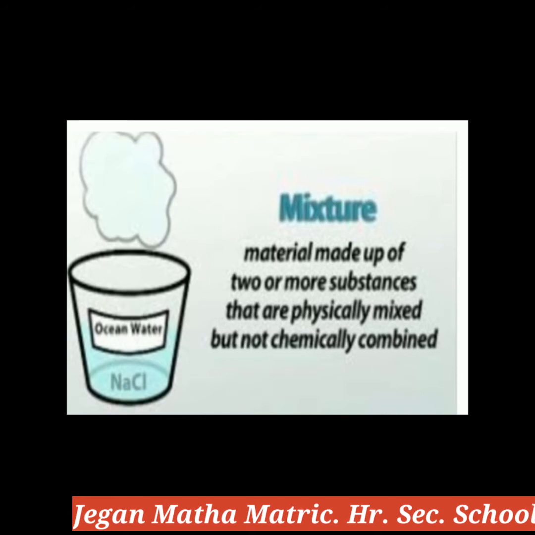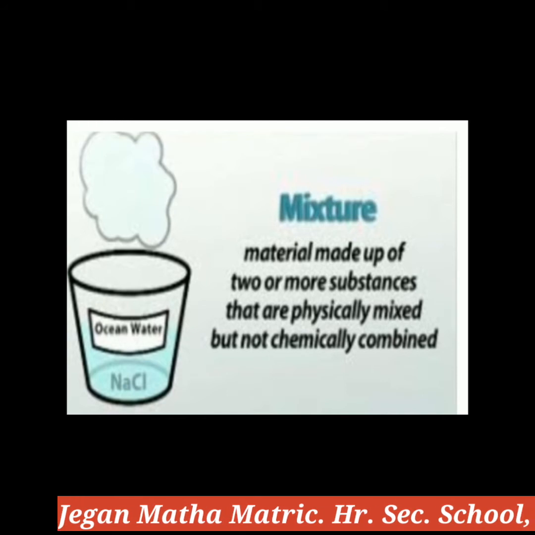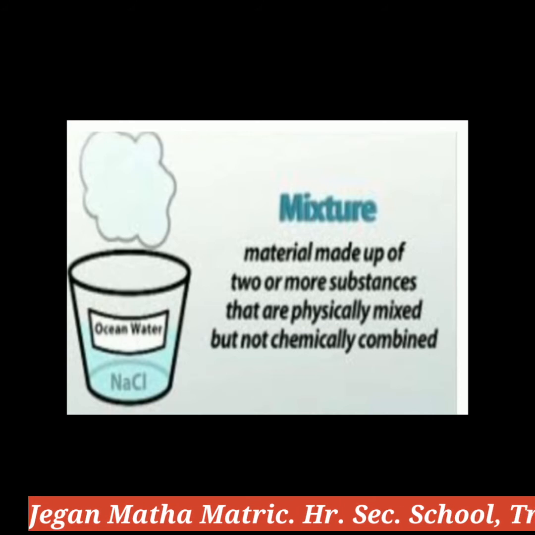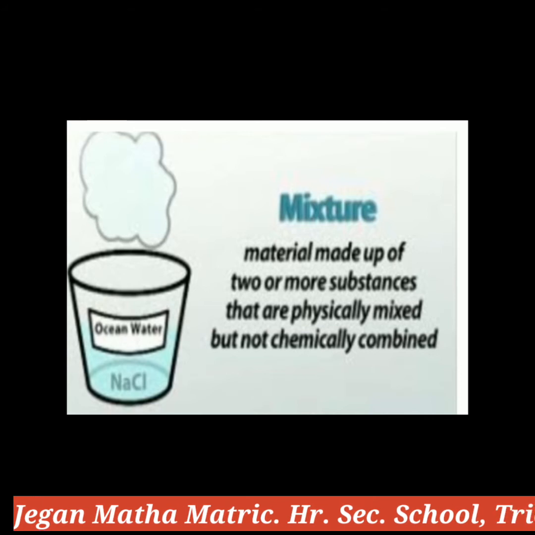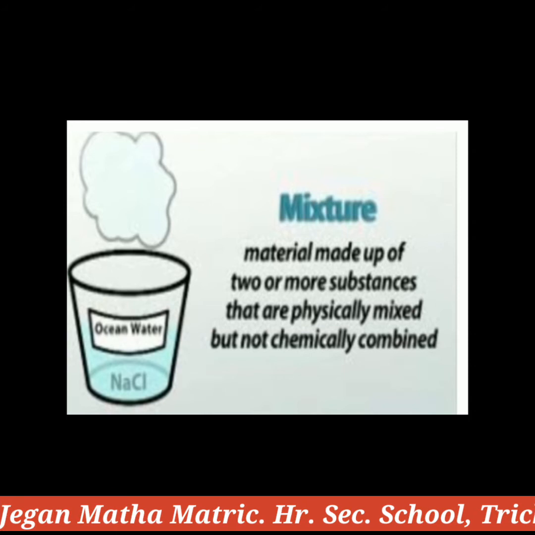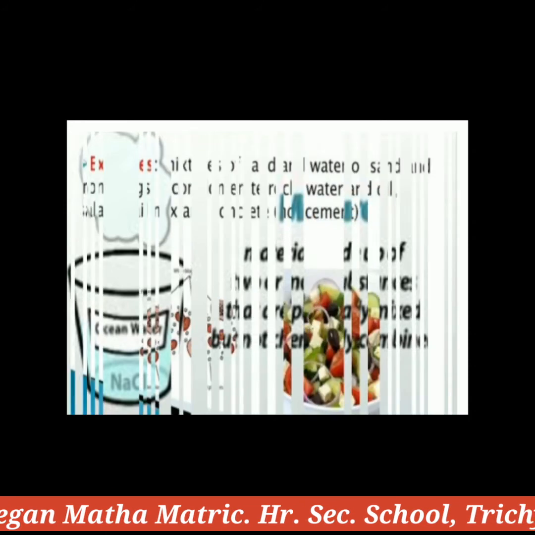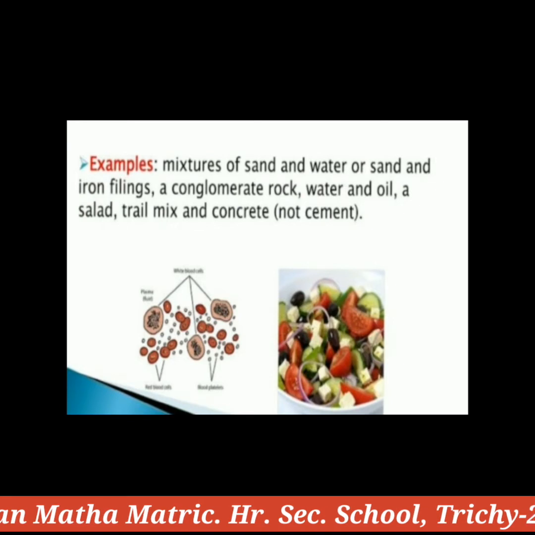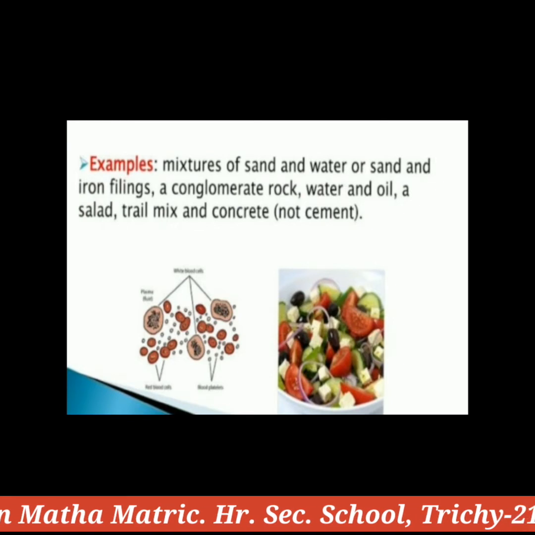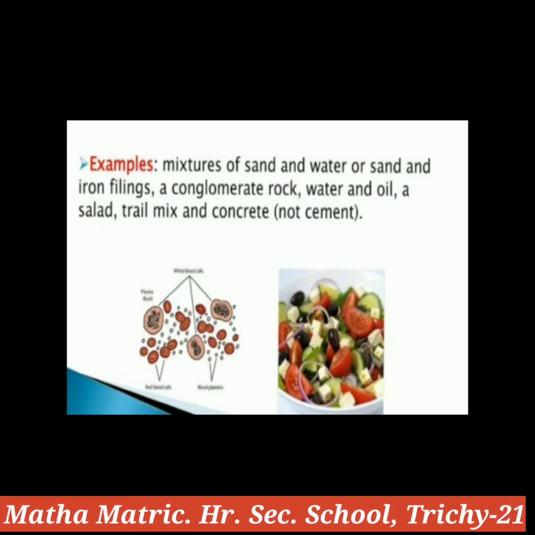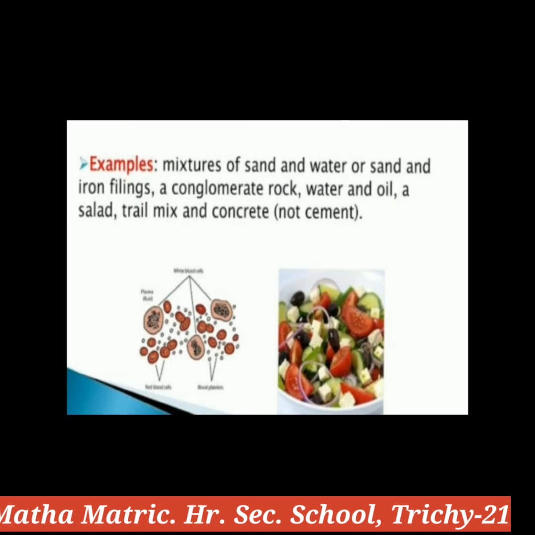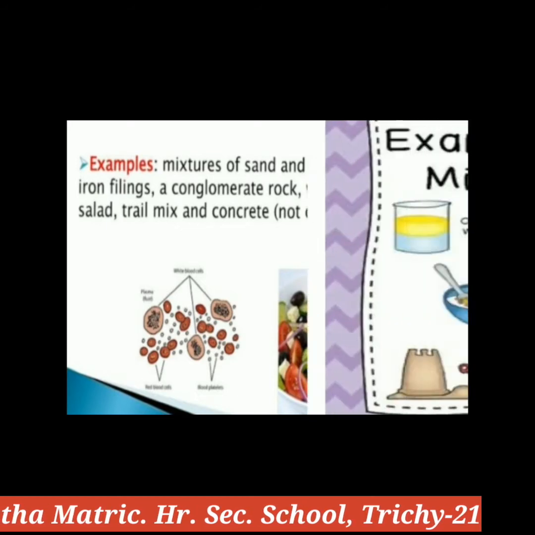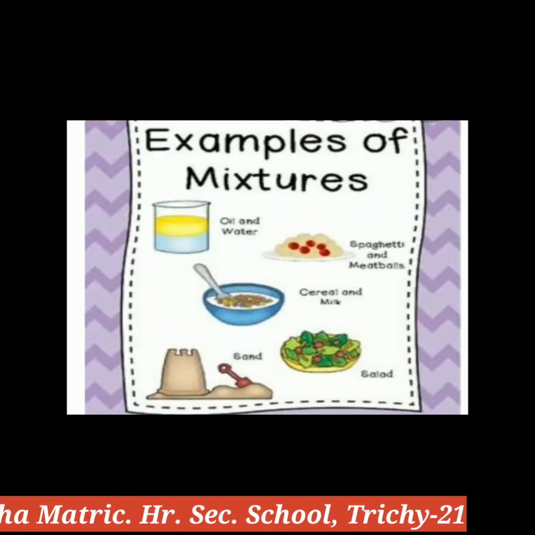A mixture contains two or more kinds of elements and compounds, physically mixed together in any ratio. For example, sand and water, sand and iron filings, concrete, water and oil, air, milk, etc. These are the examples of mixtures.